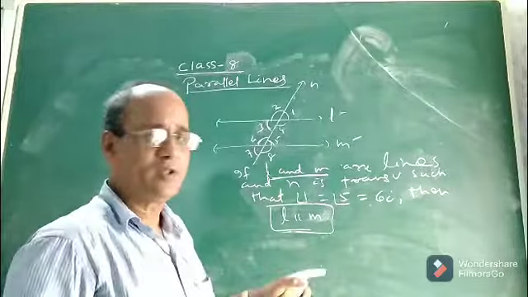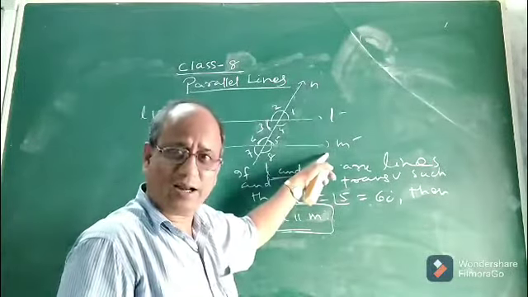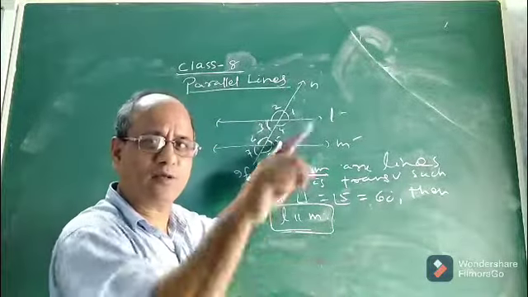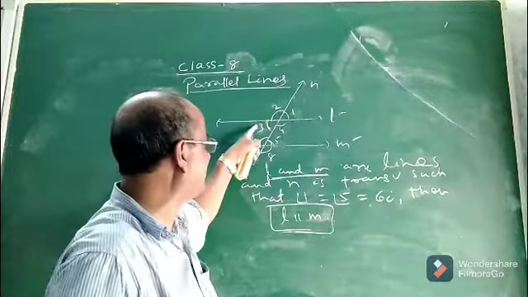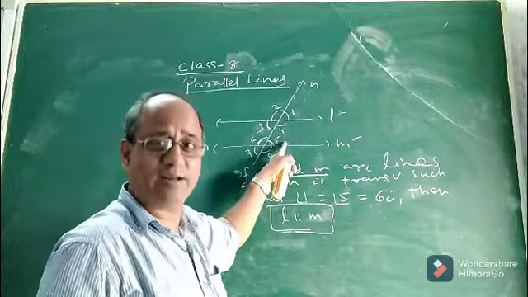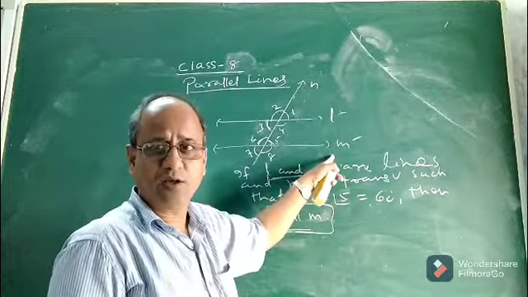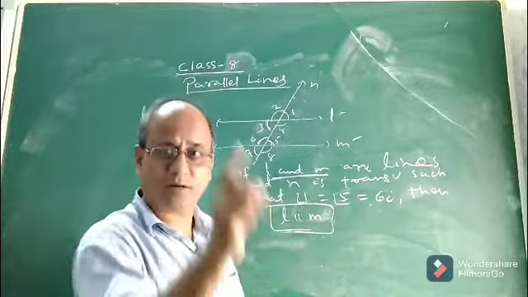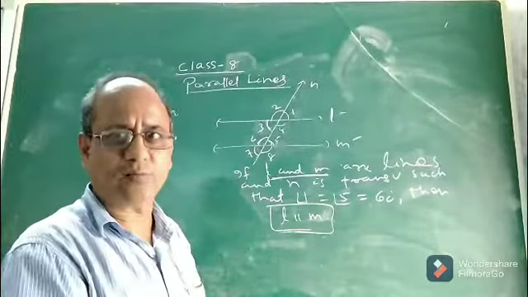parallel. Similarly, we know that when a transversal intersects two parallel lines, each pair of alternate interior angles is equal. Now what will be the converse? Suppose angle 3 is 70 degrees and angle 5 is 70 degrees. If angles 3 and 5 are 70 degrees each, then automatically L and M will be parallel, because if a pair of alternate interior angles is the same, then the two lines must be parallel. That is known as the converse. Okay. So I hope you understood the meaning of converse.